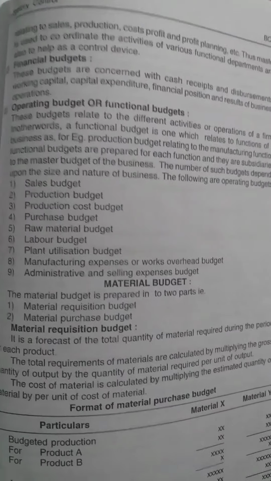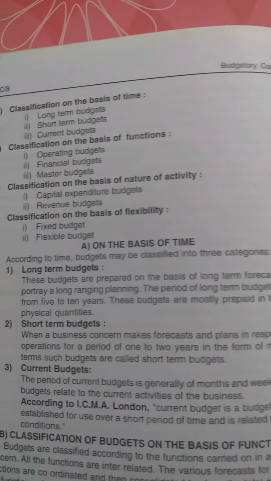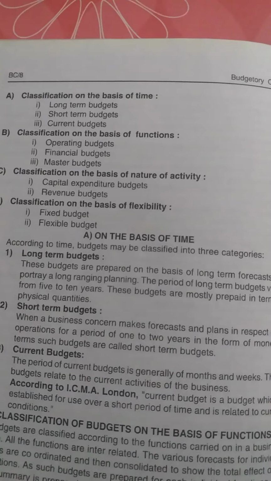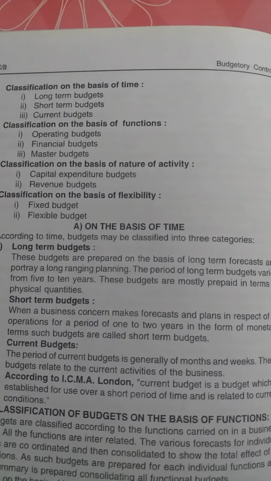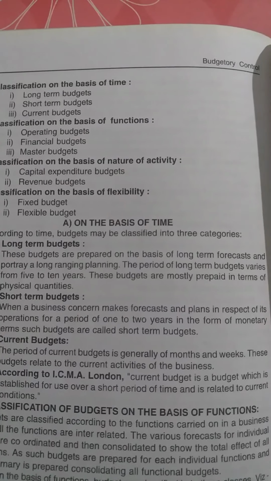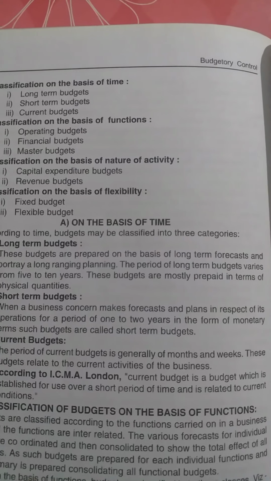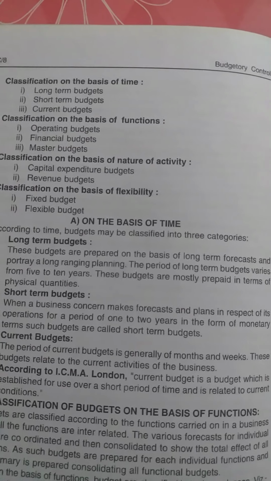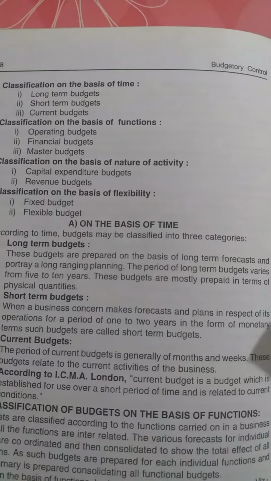And then we have straight away the next budget, which is called classification on the basis of nature of activity. Here, based on the activity, we make the budget. Capital expenditure, that is, whatever capital or sources of capital has been raised by the organization from various sources, that budget also we make in this classification.